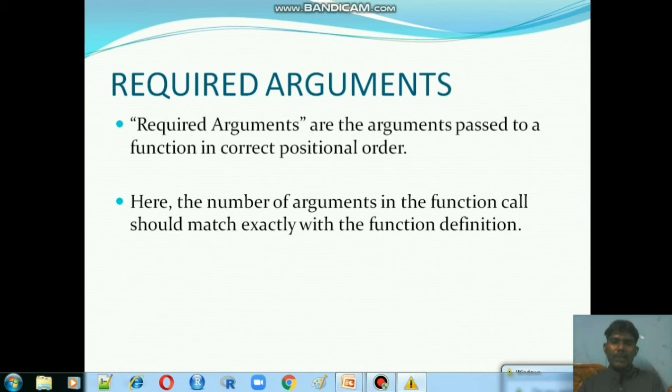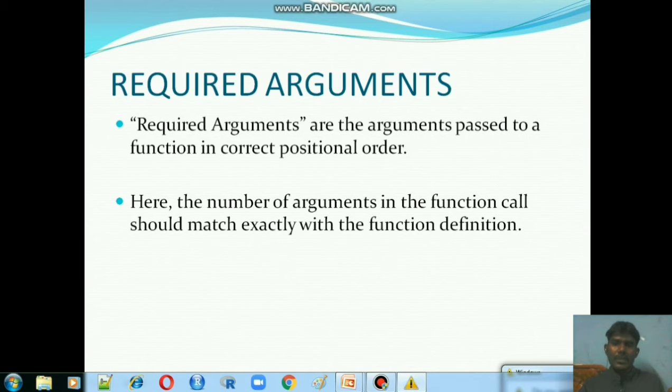Here the number of arguments in the function call should match exactly with the function definition. Whether there are 3 arguments or 4 argument values in the function call, the count will match exactly with the function definition.